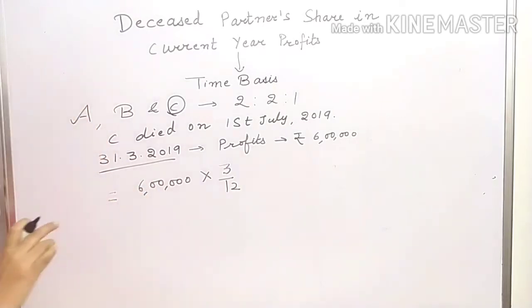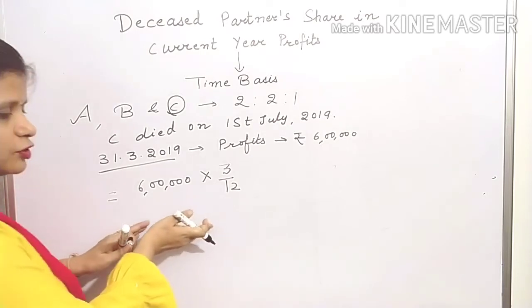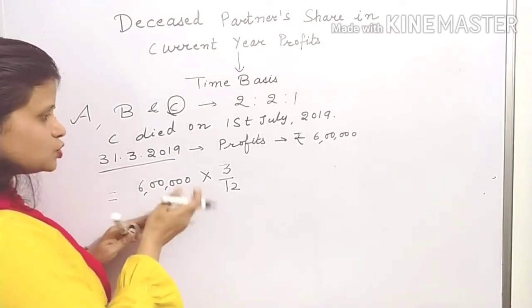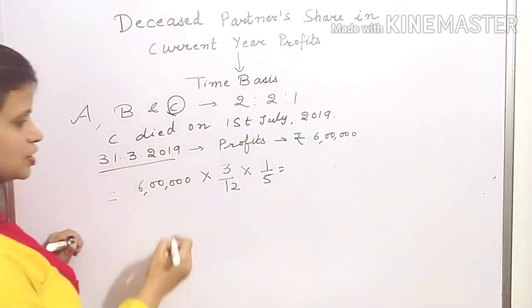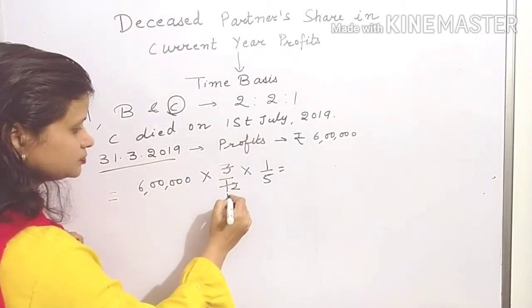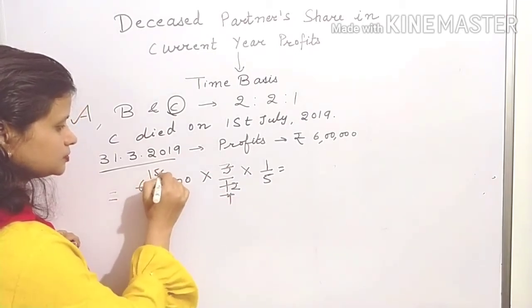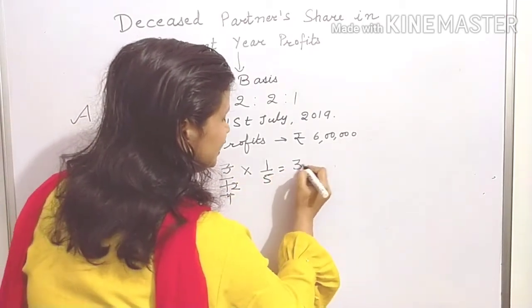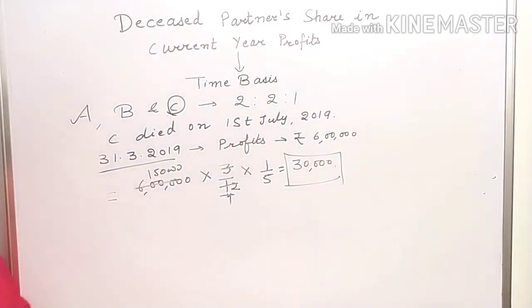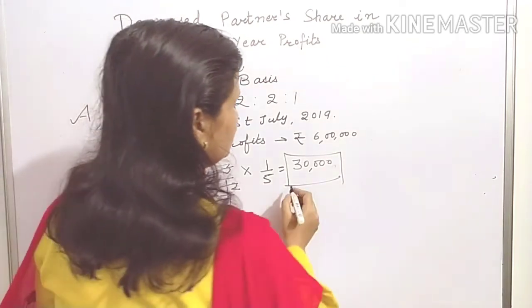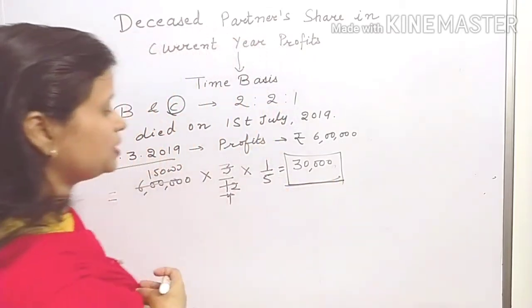This is the profit for 3 months up to the date of death. Now this is the profit of the firm for 3 months. So C's share will be 1 by 5. So here your result will be 30,000. So how much profit will be credited to C's capital account? Your profit will be rupees 30,000.